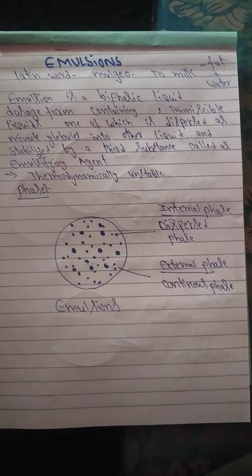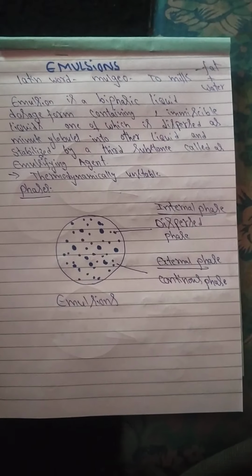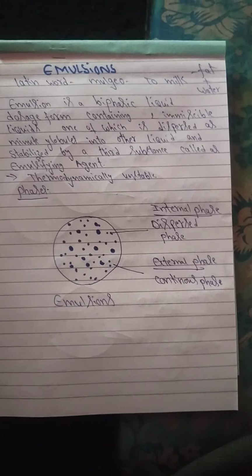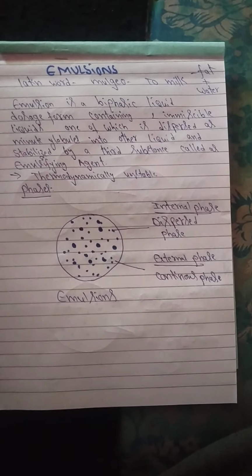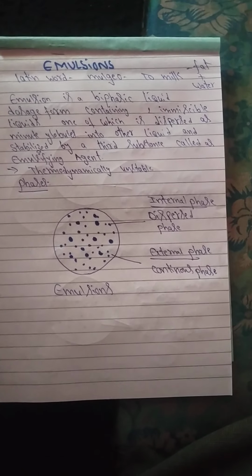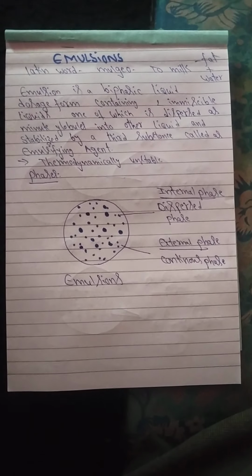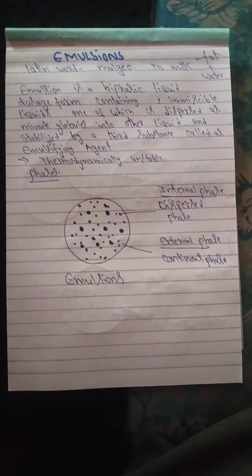Emulsions are defined as biphasic liquid dosage forms containing two immiscible liquids, one of which is dispersed as minute globules into another liquid and stabilized by adding a third substance called an emulsifying agent. These emulsions are thermodynamically unstable. They can be prepared only from liquids that are immiscible with each other.